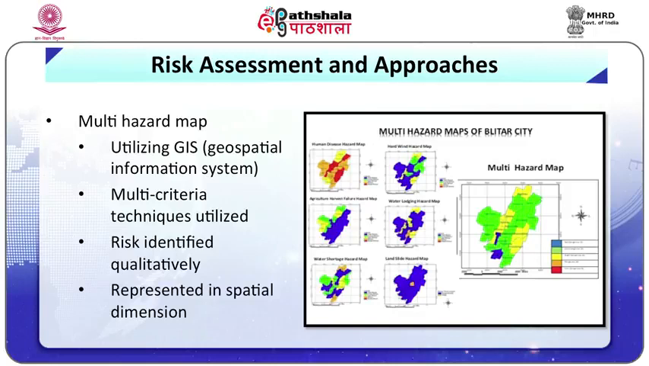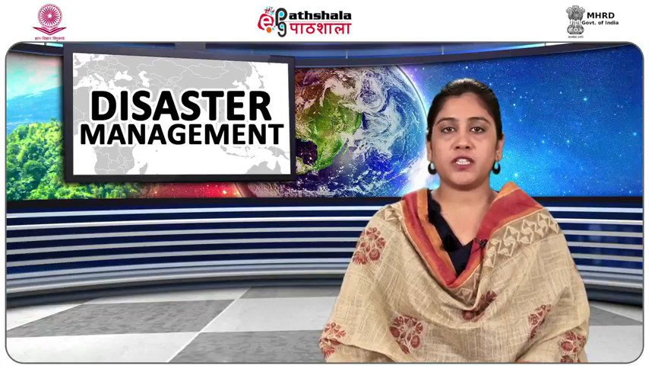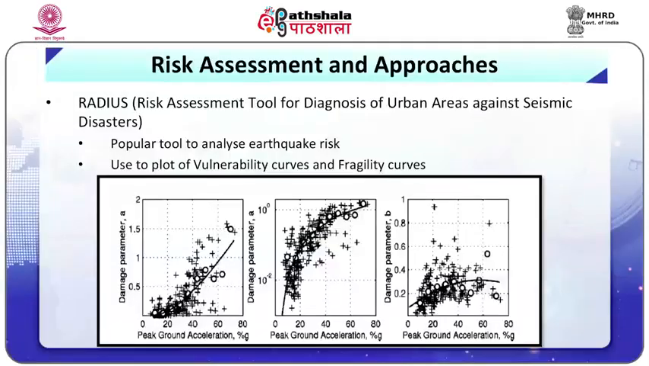The risk identified qualitatively when represented in spatial method utilizing risk indices, by combining vulnerability index and hazard index, is such a technique. Plotting of vulnerability curves or fragility curves by utilizing damage functions for earthquake hazard is an instance of quantitative assessment of risk. The RADIUS tool, which is also called the Risk Assessment Tool for Diagnosis of Urban Areas against Seismic Disasters, is a popular tool to analyze earthquake risk. It allows its user to perform a loss estimation using a gridded mesh, with its accuracy depending on the accuracy of information provided in the modeling.